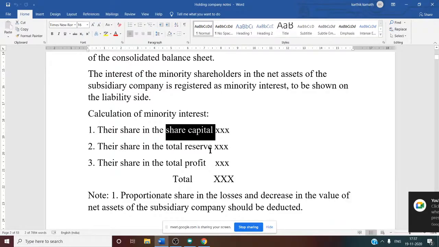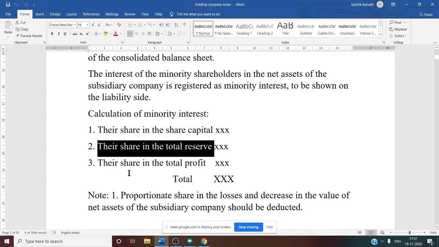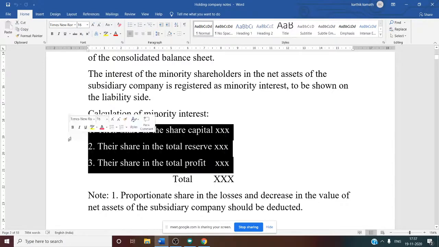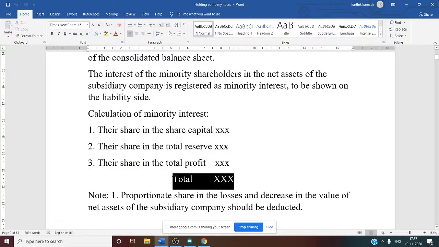Their share in total reserves, again of the subsidiary company only; we are not concerned about the holding company. Their share in total profit, again only the total profit of the subsidiary company; other things we ignore. If you do it like this, you will get the total minority interest, which you show on the liability side of the balance sheet.